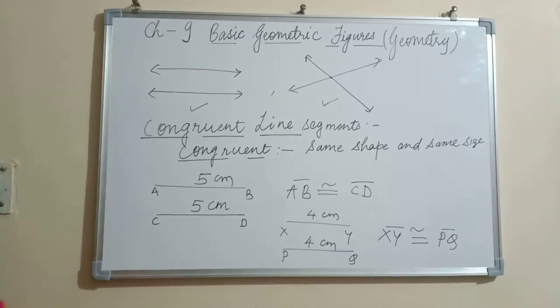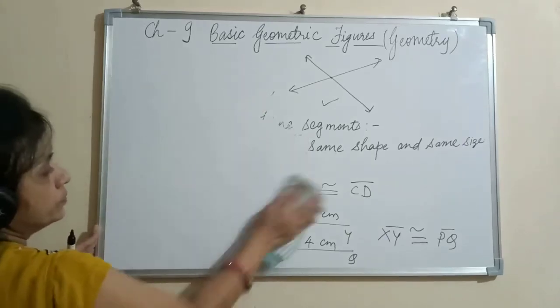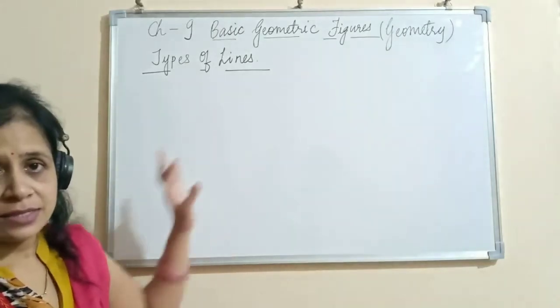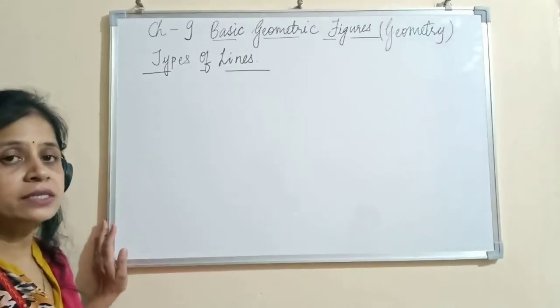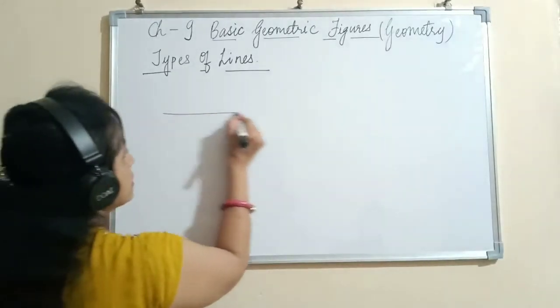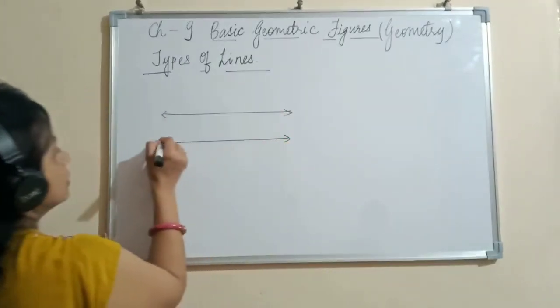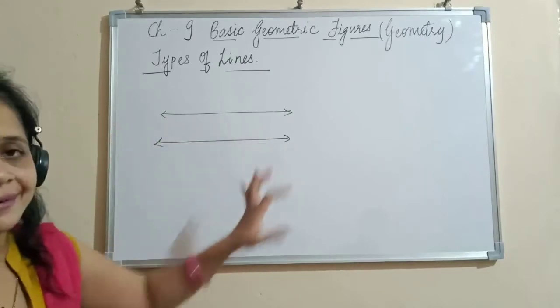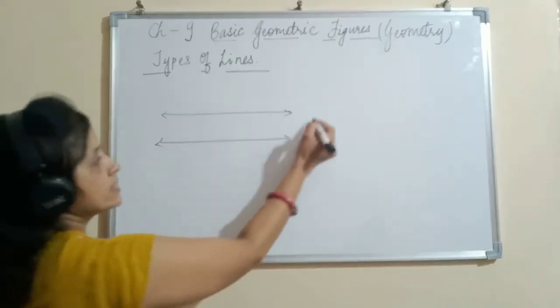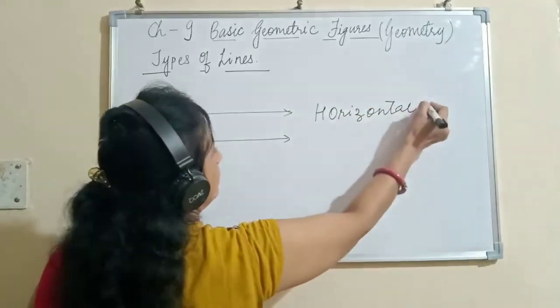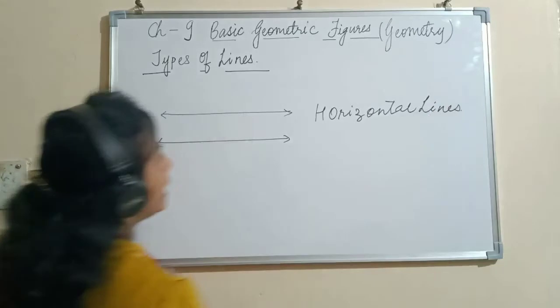Now our next definition is types of lines. There are three types of lines basically which you will be studying in this chapter. One is horizontal lines. Lines which are lying horizontally in a plane are called horizontal lines. These lines are horizontal lines.